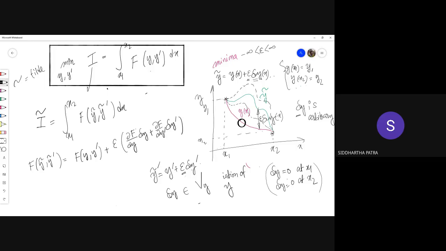So what I'm doing is expanding this quantity in Taylor series. Do you follow Taylor series?